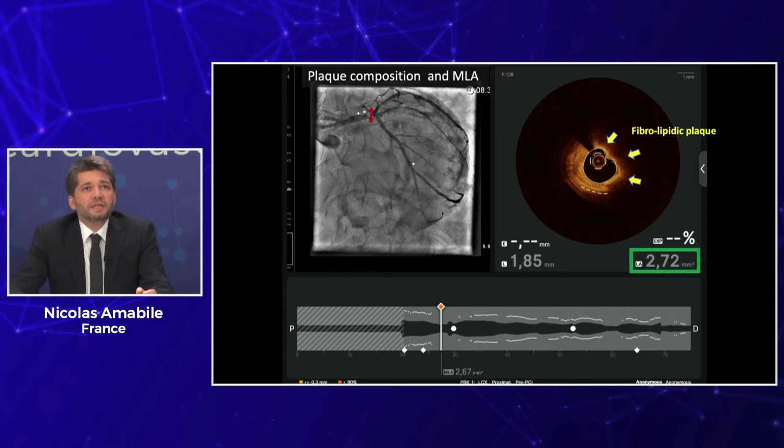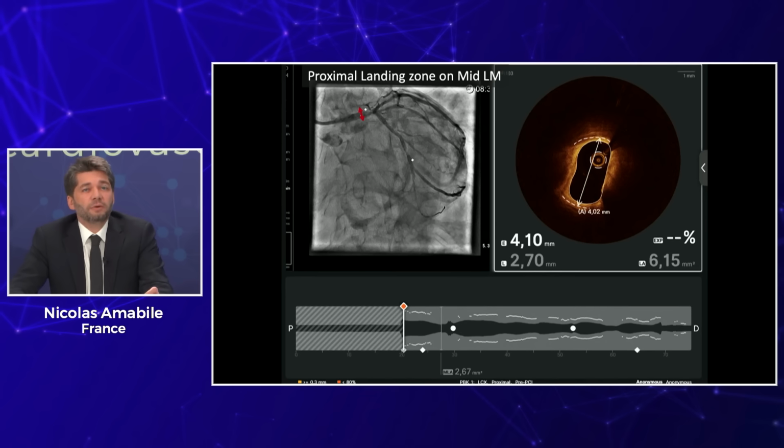The second piece of information is that this lesion is really tight, because it's an automatic calculation of the minimal lumen area at this point, and you see that there is a co-registration. The images that we see here are pointed out on the angio by the red arrow. And it's very precise. You really know where the images are from on the angio. So a very tight lesion, 2.7 square millimeters. It's very tight once again, so definitely it requires revascularization.